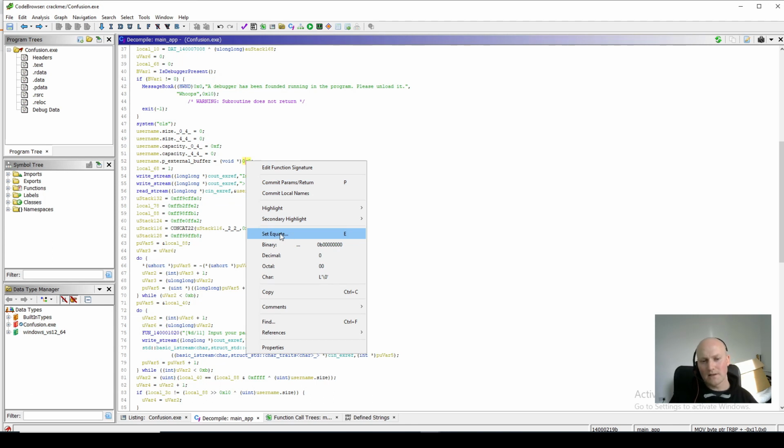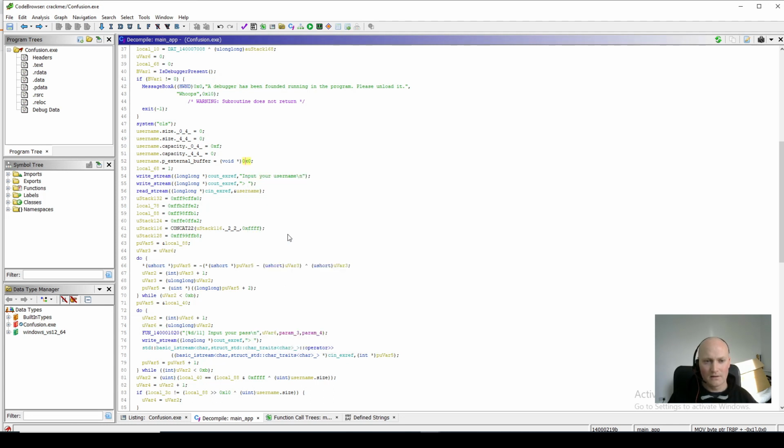You have symbols that point to functions and you can rename symbols and stuff. Well, an equate is a way of handling constants in your code, which in the actual source code will be referenced as a constant, like a define, like null, for example. And null just means 0, but it can make our code easier to read if we mark up some of these things. So I'm going to say set equate for this thing where it says 0.